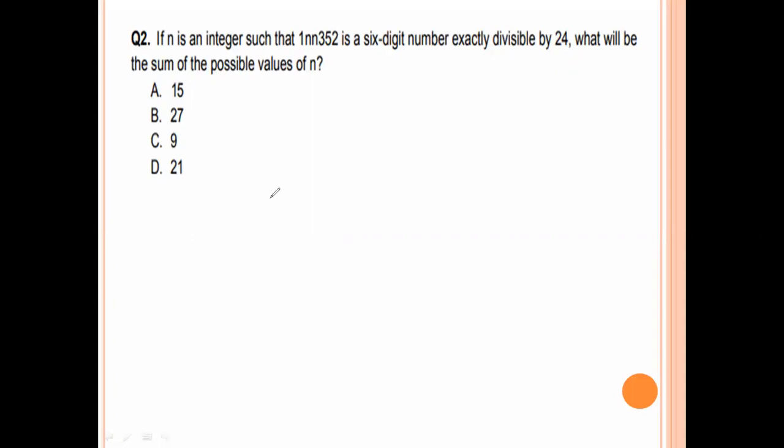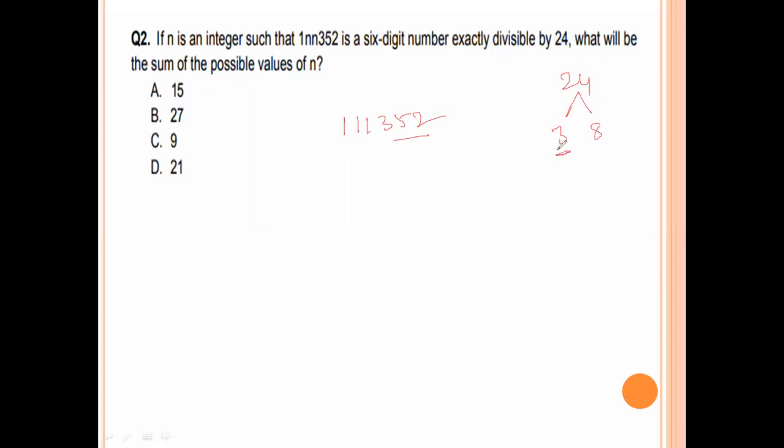If n is an integer such that 1n352 is a 6-digit number exactly divisible by 24, what will be the sum of the possible values of n? Suppose we take the n value as 1, so the number is 113352. Divisible by 24 means it is divisible by both 3 and 8. Divisible by 8 means the last 3 digits are divisible by 8. 352 is divisible by 8, so this number will be divisible by 8.